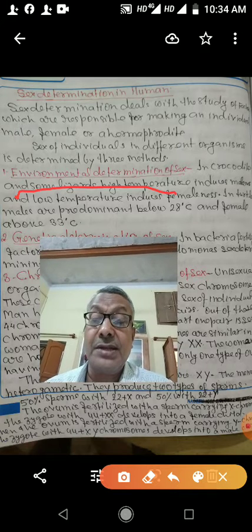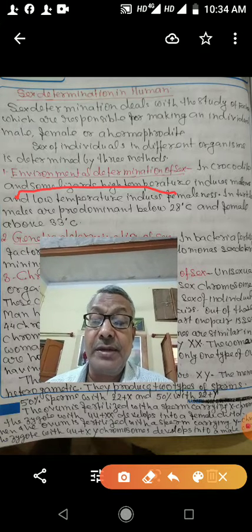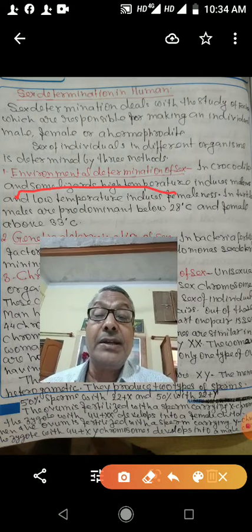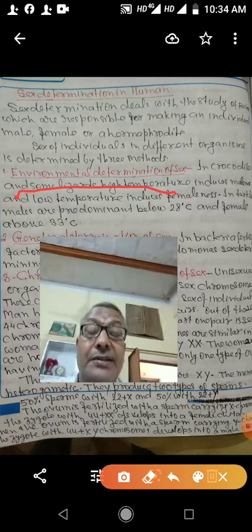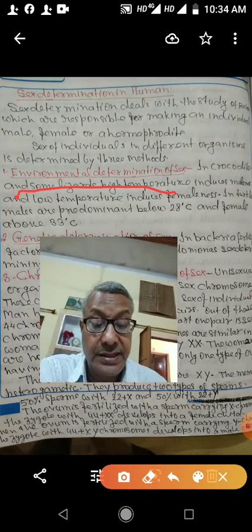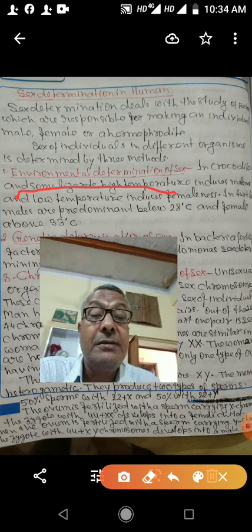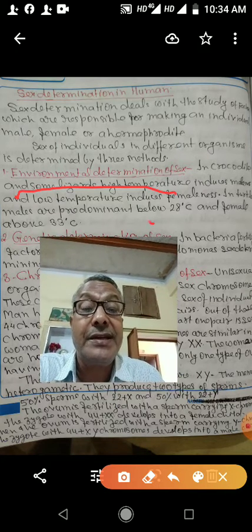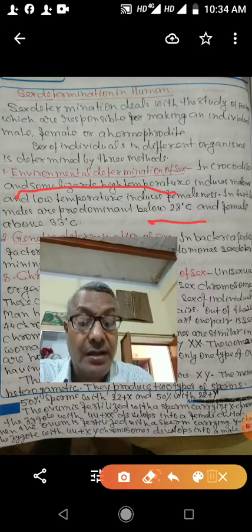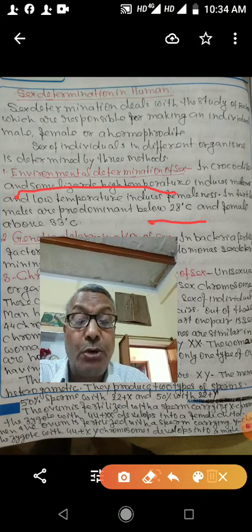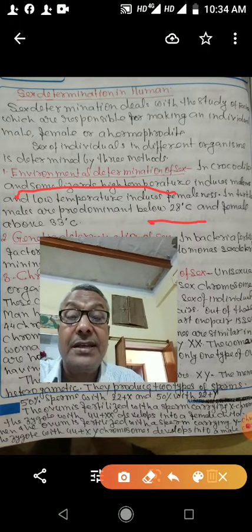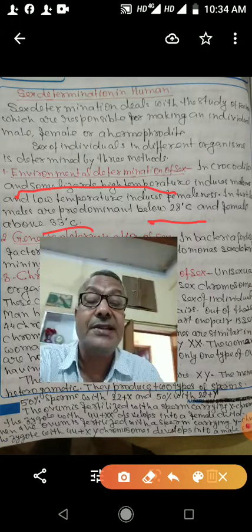So low temperature induces female. But in the case of turtle, it is different. In the turtle, males are predominant below 28 degrees centigrade of temperature, and females are predominant when temperature is above 30 degrees centigrade.